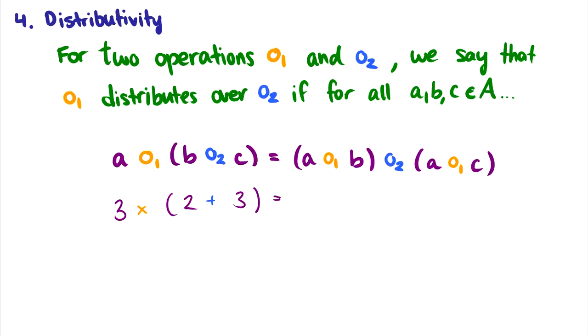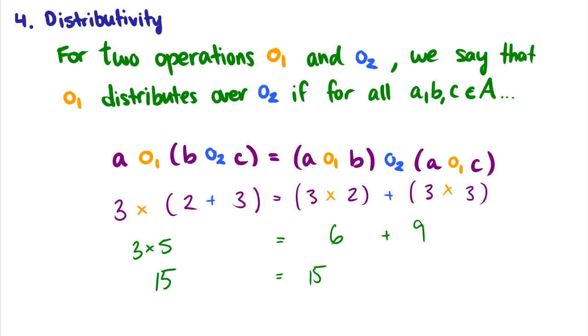What I'm saying here is that this would be equivalent to 3 times 2 plus 3 times 3. And is that true? So let's just check. Well, 3 times (2 plus 3) is just 3 times 5, which is equal to 15. Well, 3 times 2 is 6. And then I add together 3 times 3, which is 9, which is also equal to 15. So yes, this is true. So we can say that multiplication distributes over addition.